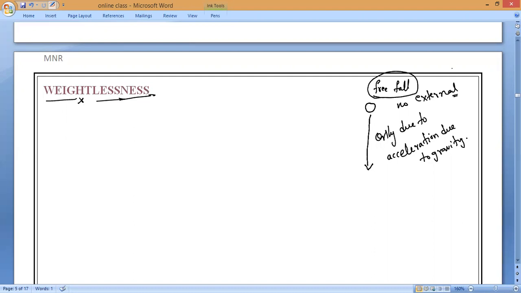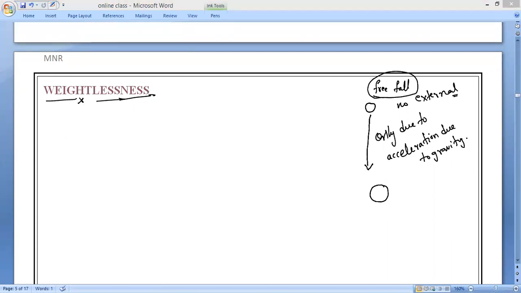Yes or no? Or I can say, I have taken two bodies, which was done by Mr. Galileo. From where? What is the tower name called? Leaning Tower of Pisa. So he has taken two balls.